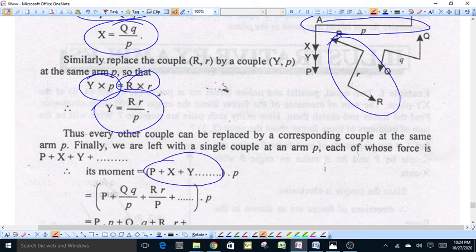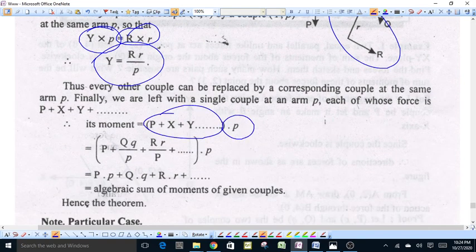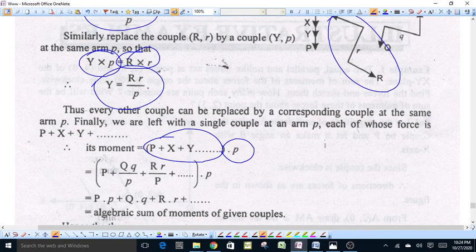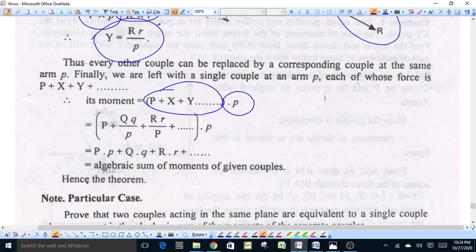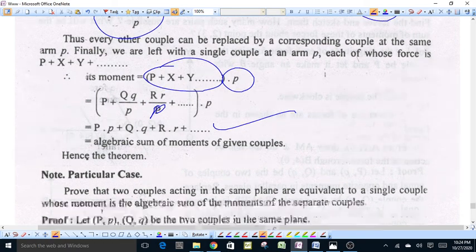The moment of this equivalent couple will be equal to the magnitude of either force, that is P plus X plus Y and so on, times the arm of the couple. By putting the values of X and Y, this moment will be equal to P plus Qq upon p plus Rr upon p and so on, into small p, and this p cancels out. We get the moment of this resultant couple equal to Pp plus Qq plus Rr and so on. That is the algebraic sum of moments of all the given couples.